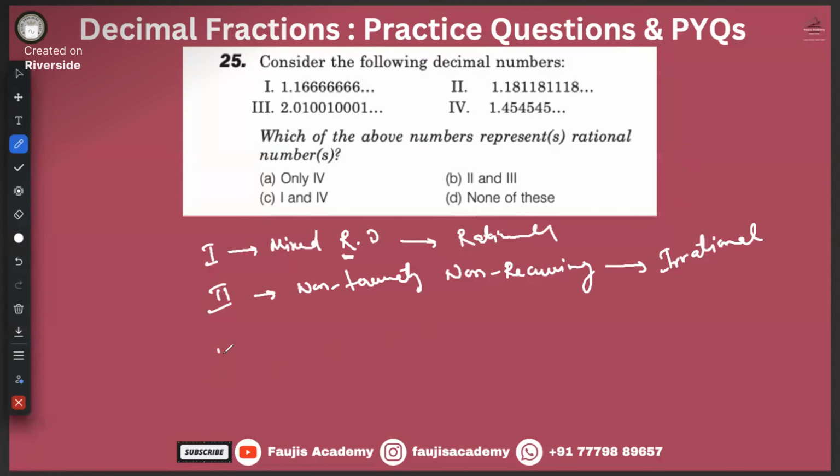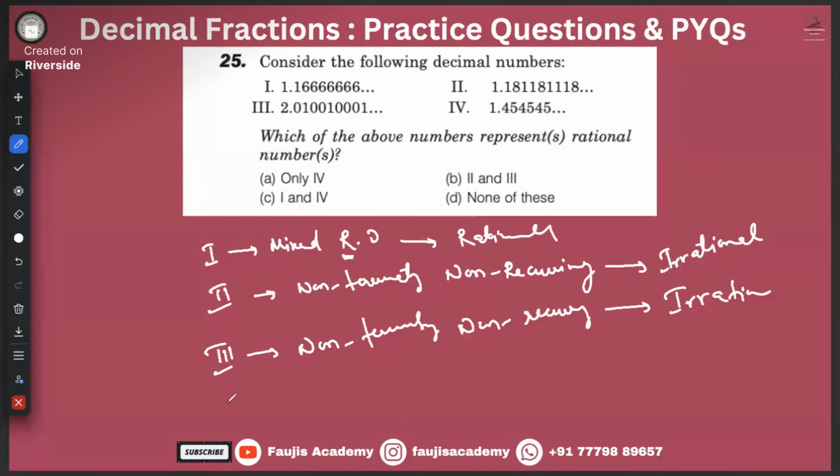Okay. Third one is what? It's non-terminating. All the 4 numbers are non-terminating. Is it recurring or non-recurring? First 0 comes 1 time, 2 times, 3 times. Non-recurring. Yeah, it's non-recurring. Which means what? This is also an irrational number.